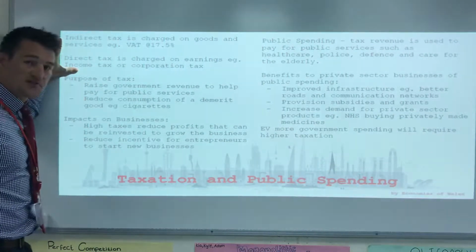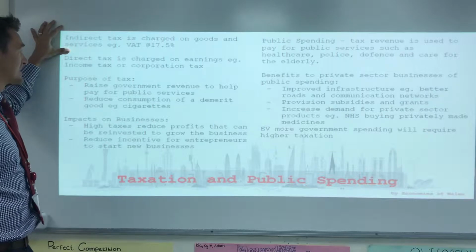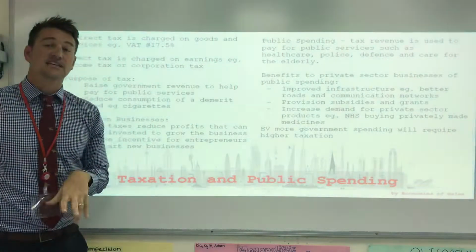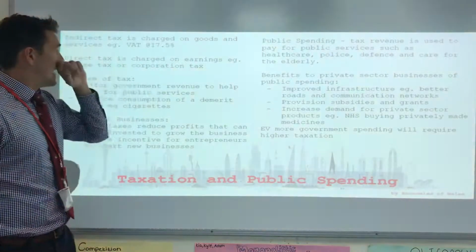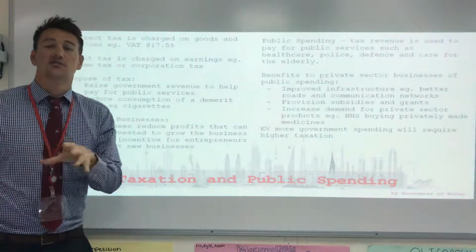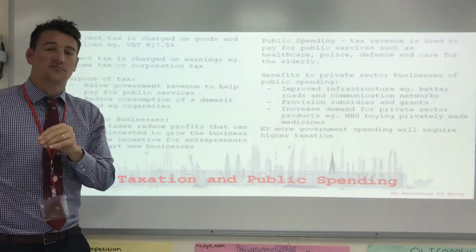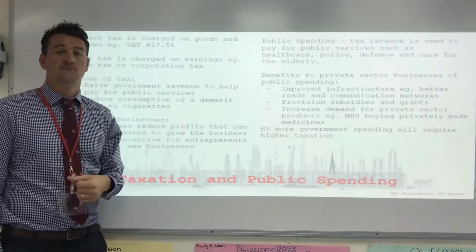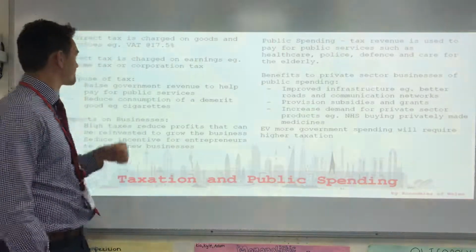First of all, you need to know there's two different types of taxes. We've got an indirect tax, which is charged on goods and services. The most common you'll hear about is VAT at 17.5% or whatever it is in the country that you're studying, but essentially every product that is sold, 17.5% of the selling price will go towards the government there. Huge way to raise revenue for the government.